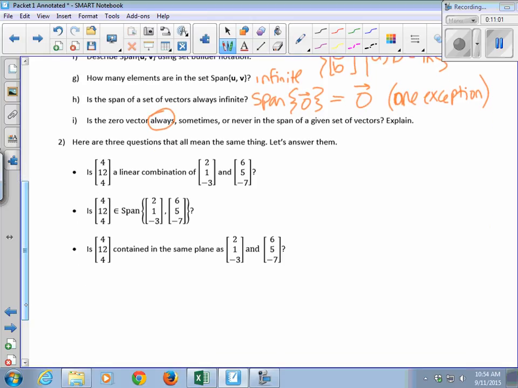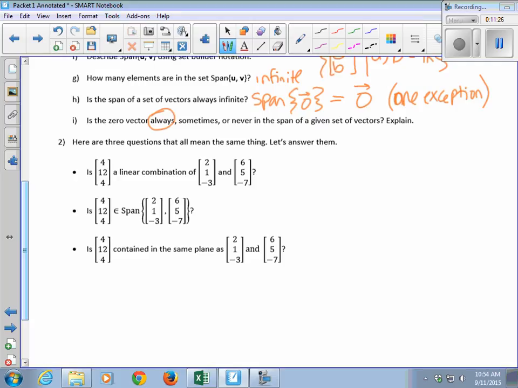All right, so here are 3 questions that all mean the same thing, and you answer them all the same way, right? Is 4, 12, 4 a linear combination of 2, 1, -3, and 6, 5, -7? That's saying, are there weights that you can put on these two and add them together to get 4, 12, 4? Or I could ask a different question that means the same thing.